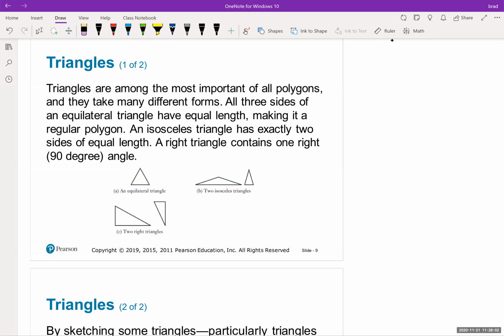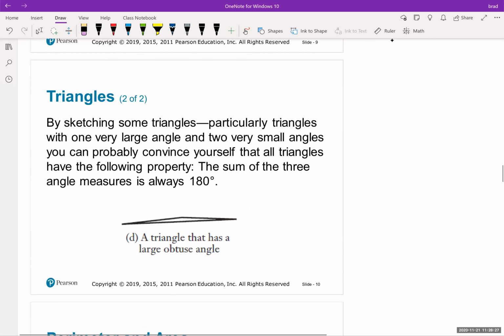An isosceles triangle has exactly 2 side lengths that are equal, but the third is different. And then a right triangle contains 1 right angle. This is the one we love in math, the right triangles, because they're so easy to work with. We work with a little bit of equilateral and isosceles, but most often in math, we love to work with right triangles because we know so much about them. We know how they work. We know how they behave. The Pythagorean theorem comes up, so we really like working with that.